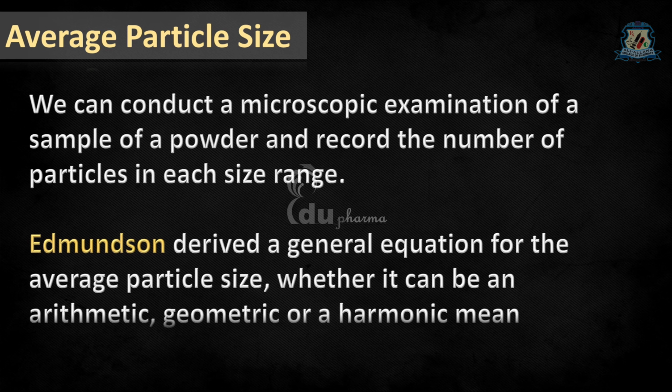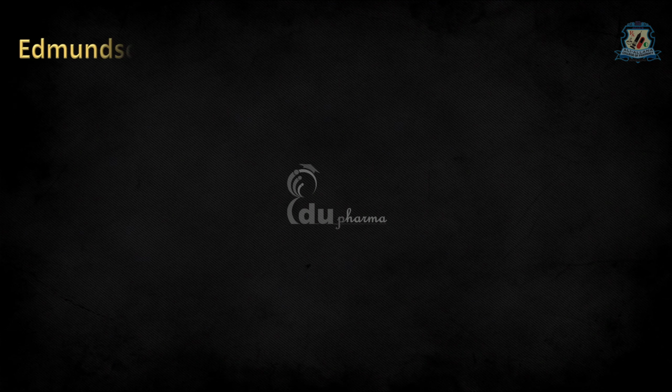Edmondson derived a general equation for the average particle size calculation. According to that, average particle size can be arithmetic, geometric, or harmonic mean diameter. Here you can see the Edmondson equation.